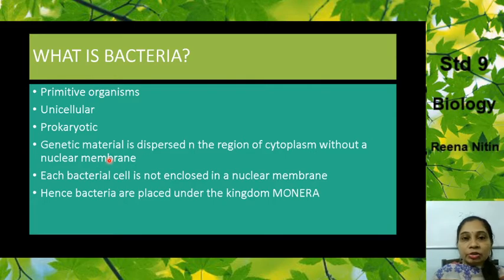They are unicellular, made of only a single cell, prokaryotic, that is, they don't have a well defined nucleus. The genetic material is dispersed in a region of the cytoplasm without a nuclear membrane. Each bacterial cell is not enclosed in the nuclear membrane, and hence the bacteria are placed under the kingdom Monera. So this is the reason why they are placed under kingdom Monera, because they are prokaryotic, their genetic material is dispersed in the cytoplasm and not enclosed within a nuclear membrane.